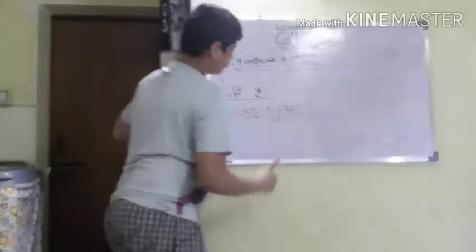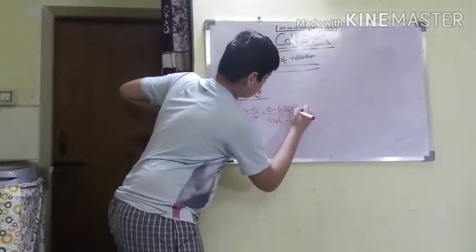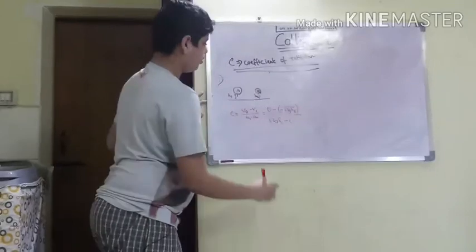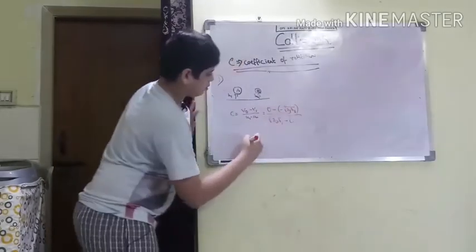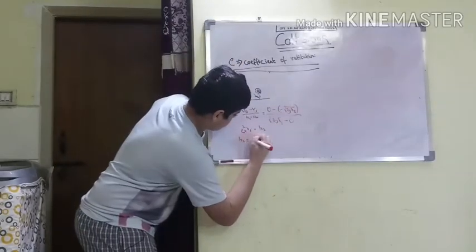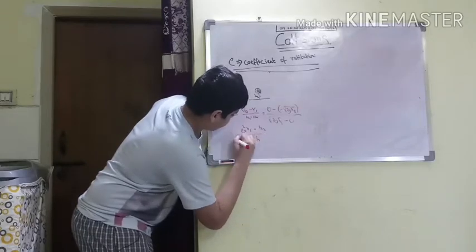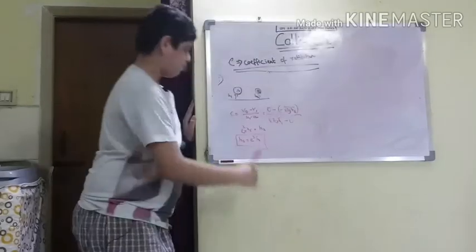So this is h1, this is h2. Okay, so this and this get cancelled, squaring on both sides. h2 is equal to e square h1, our first equation. So please copy this one.